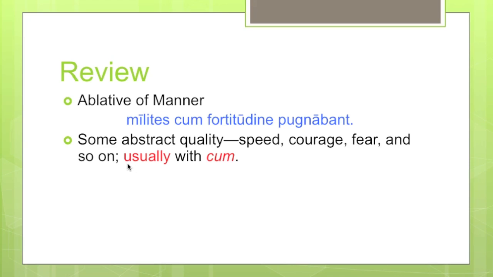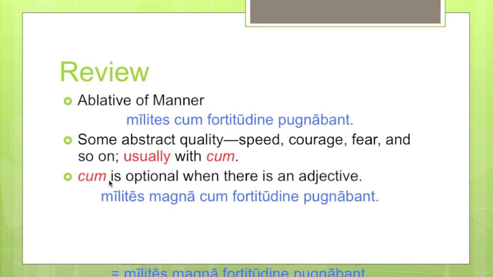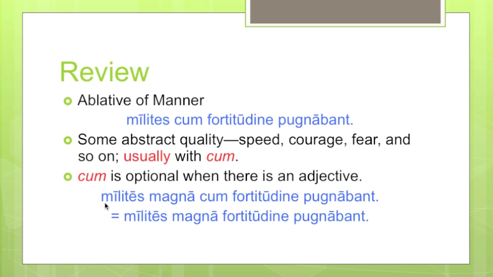The ablative of manner is usually with cum. Cum is optional when there is an adjective. So, for instance, if you say milites magna cum fortitudine pugnabant, the soldiers were fighting with great bravery. Because there's an adjective here, you can leave out the cum, and you can say milites magna fortitudine pugnabant. So if there's an adjective like magna with the abstract noun, you can leave out the cum. But up here, you must use the cum because there's no adjective with fortitudine. So the cum is optional when there's an adjective.